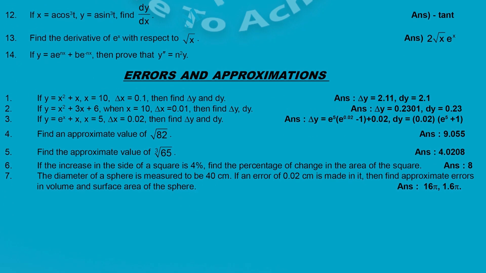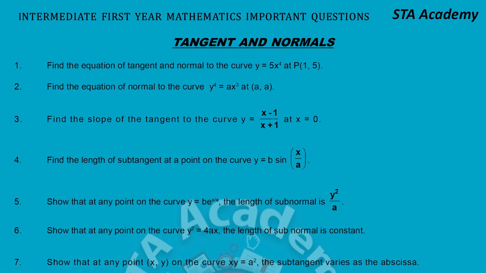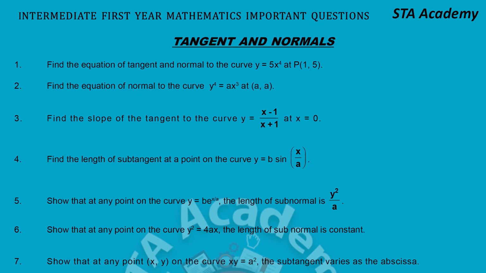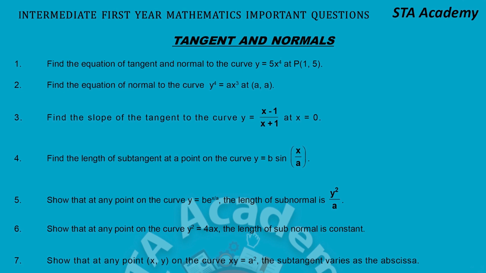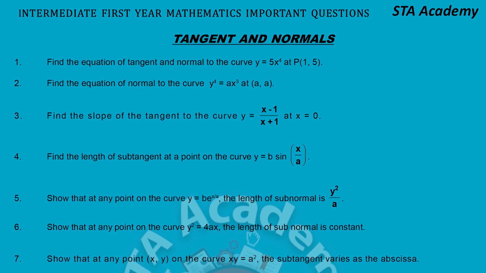The next one is error and approximation. I have given 7 VSAQs. Practice each and every VSAQ to get maximum marks and verify with the answers. Next is tangent and normal. I have given 7 VSAQs. Practice each and every VSAQ to get maximum marks in the board exam.